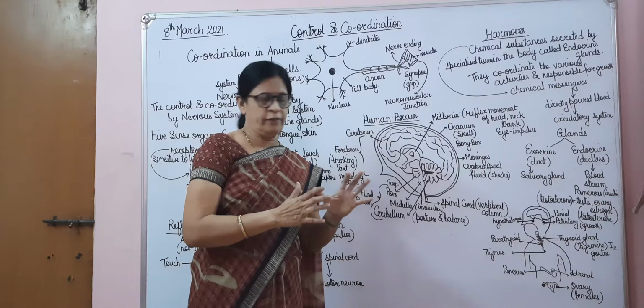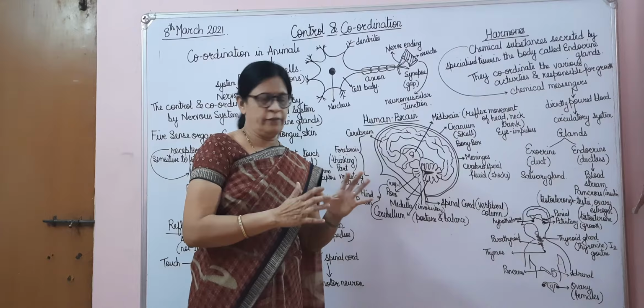We start with the next chapter, that is control and coordination. Now control and coordination in animals is mainly due to the nerve cells, which we call the neurons. When these nerve cells come together, they form a system which is known as the nervous system. So the control and coordination is done by this nervous system and the hormonal system which is present in our